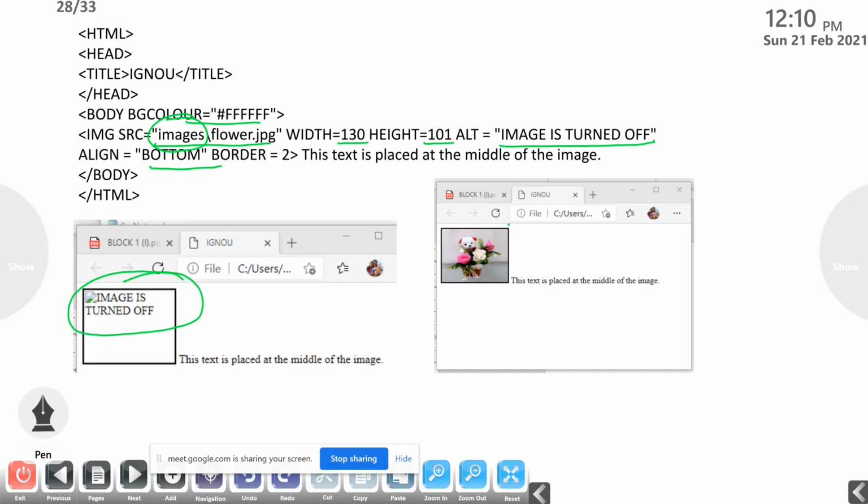Then align equal to bottom, border equal to 2. This is the 2 pixel border. Here you can see the text is placed at the middle of the image. The text is also displayed over there. Then /body, /HTML. Okay.